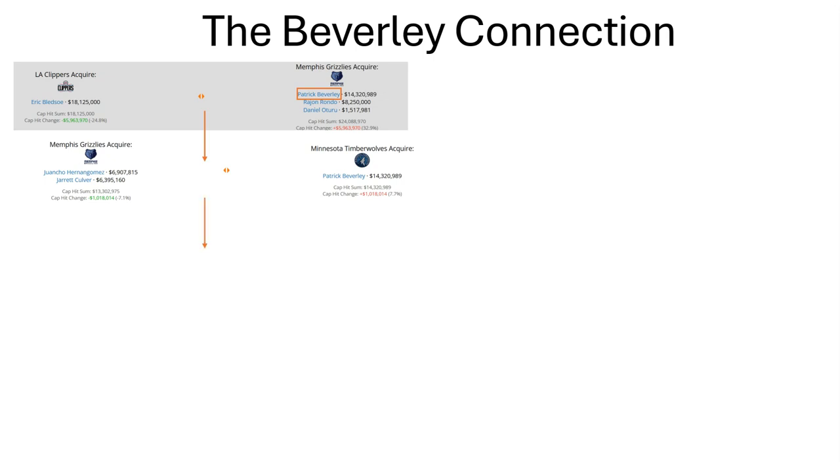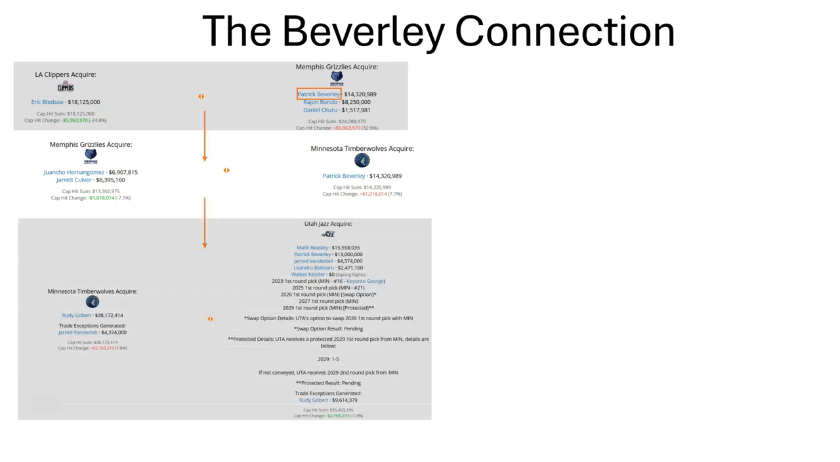Patrick Beverley would later get involved in a blockbuster deal where he was sent to the Utah Jazz along with Malik Beasley, Jarred Vanderbilt, Leandro Bolmaro, and Walker Kessler, and 4 first-round picks, all for Rudy Gobert going to Minnesota. Of course, this was a huge blockbuster deal, and there were some moving parts here for Utah.